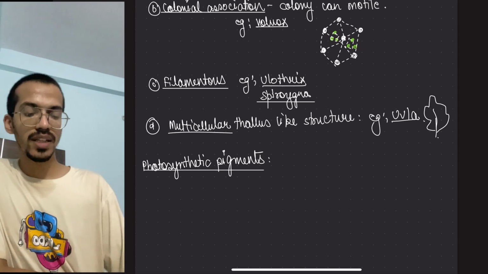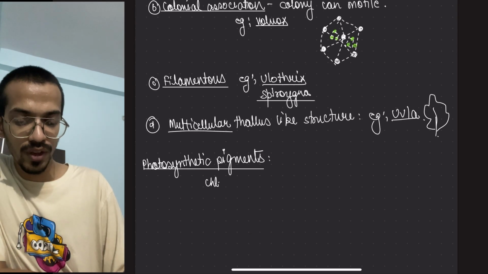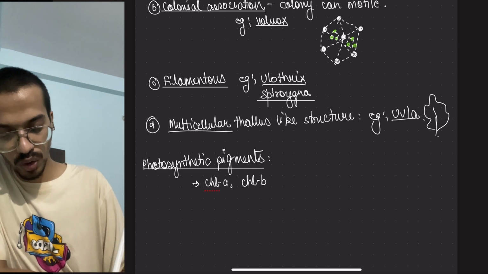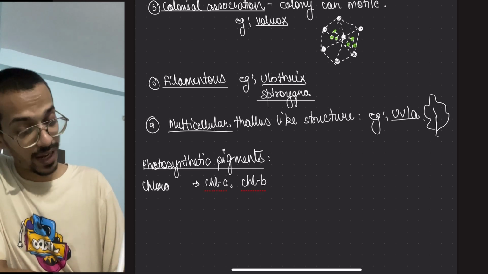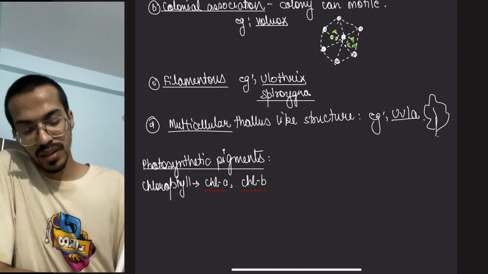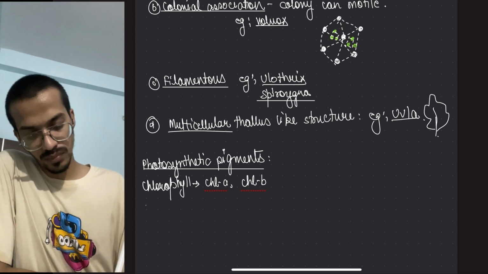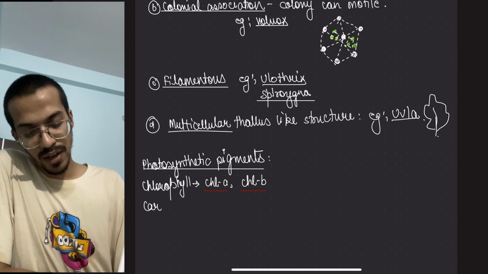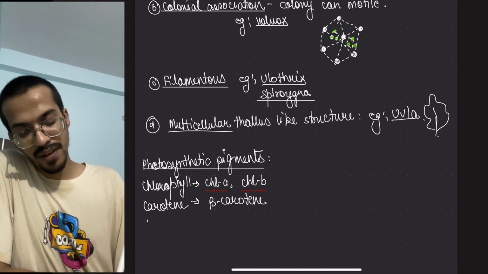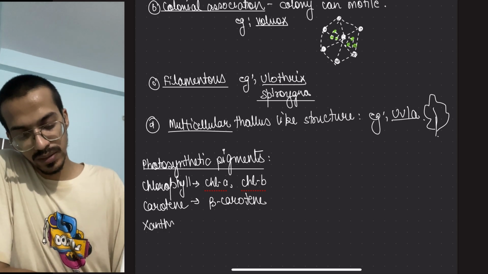Now the photosynthetic pigments in their case are chlorophyll A, chlorophyll B. So these are the chlorophyll pigments. Then there is carotene, they have beta carotene. Then we have xanthophylls.